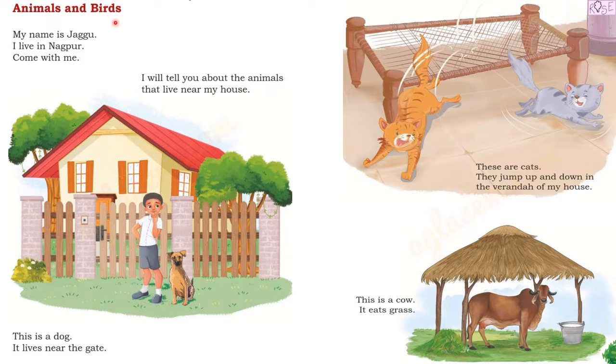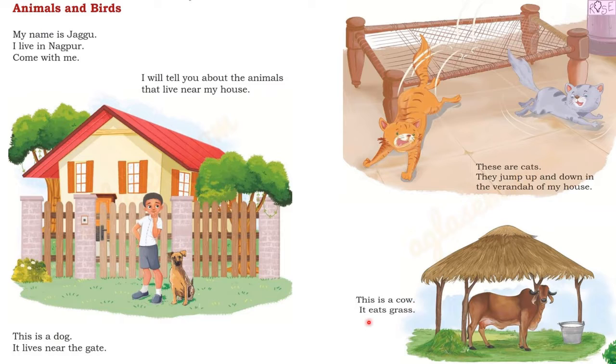Animals and birds. My name is Jaggu. I live in Nagpur. Come with me. I'll tell you about the animals that live near my house. So he is Jaggu and he is going to tell you about the animals that live near his house. This is a dog. It lives near the gate. See, this is a dog and it lives near the gate. Next, these are cats. They jump up and down in the veranda of my house.